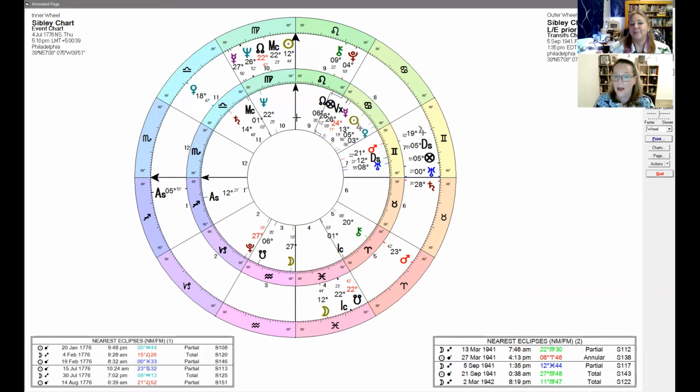That eclipse degree, 12 degrees of Pisces, is also square the ascendant of this Sibley chart. And squares are tension, challenging, it's stress. And the ascendant represents the country. So it's really interesting.